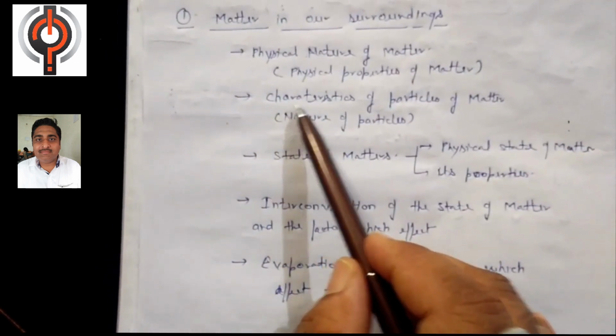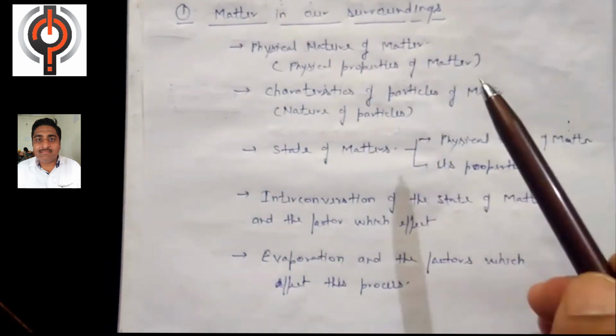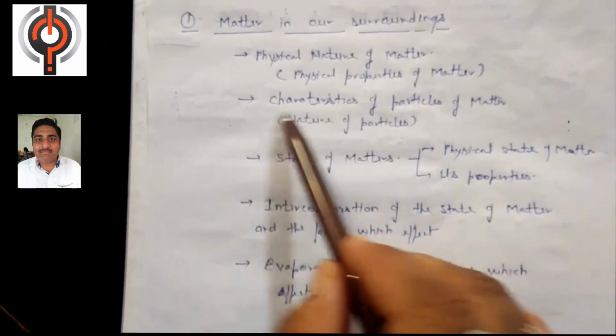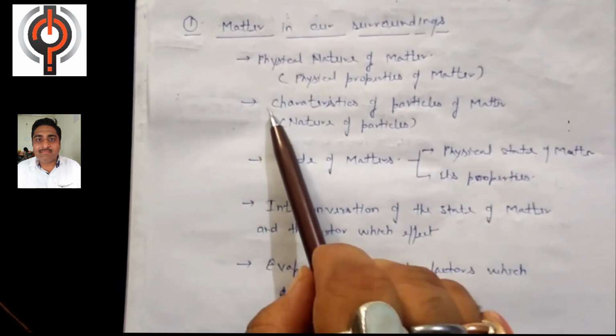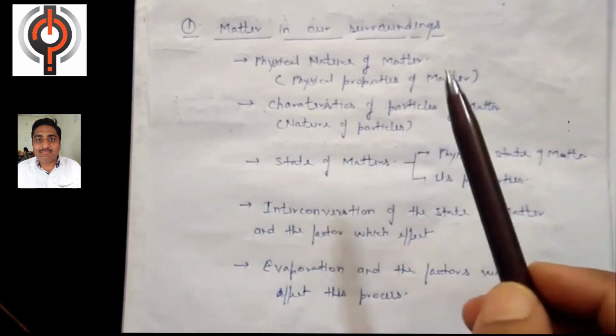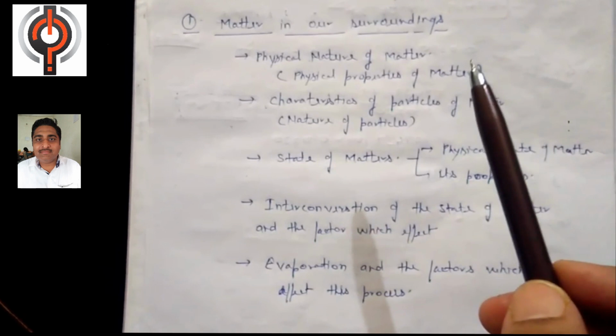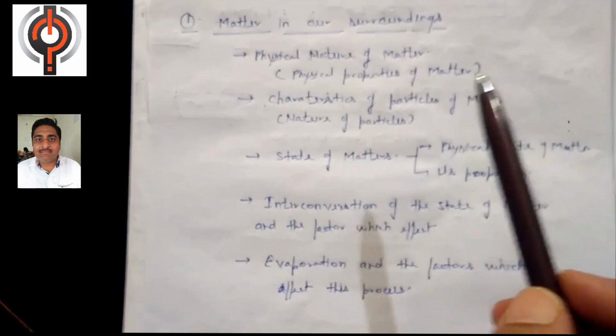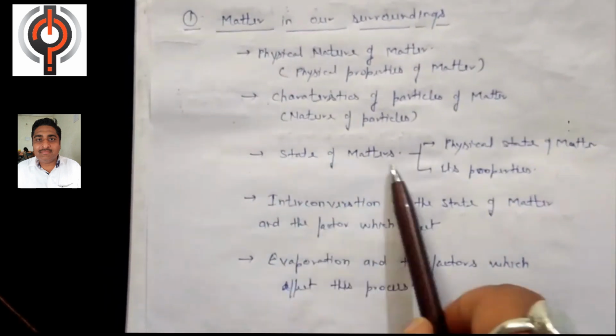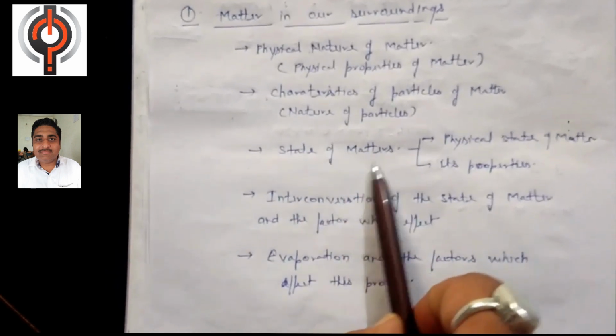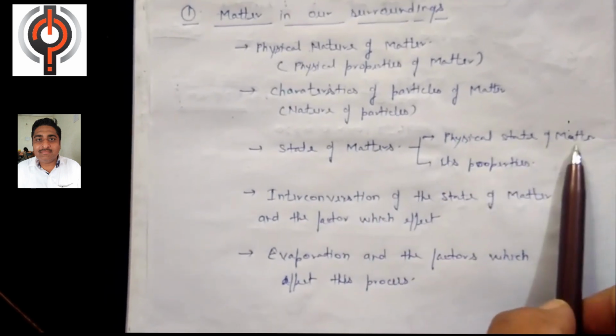Then after we will discuss the characteristics of the particles of matter. In this particular topic we will discuss the nature of the particle and what are the properties of the particle, okay. Means particle means the atom. And then after we will discuss the states of matter, okay. In this topic we will study the physical states of matter.